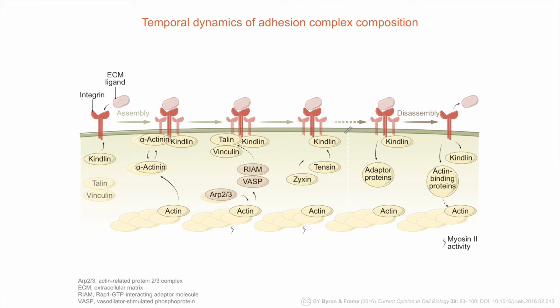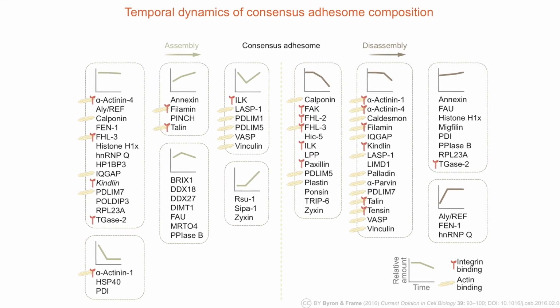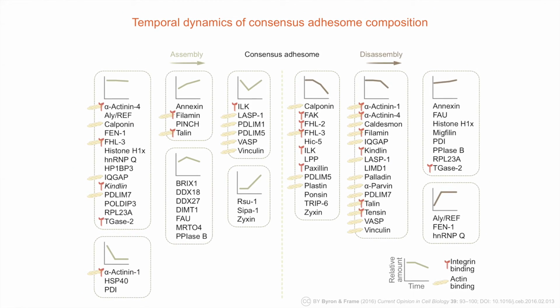As outlined in this slide, there appear to be roles for certain adhesion proteins at specific stages of adhesion complex formation. The levels of adhesion proteins during adhesion complex assembly and disassembly have been measured using proteomics. The measurements revealed distinct patterns of protein recruitment shown in this slide. A modular or hierarchical system of adhesion complex assembly and disassembly might allow the rapid fine-tuning of adhesion signaling in cells.